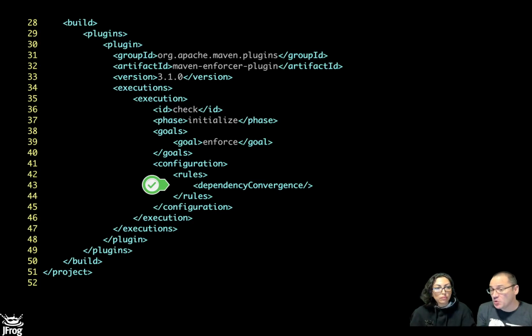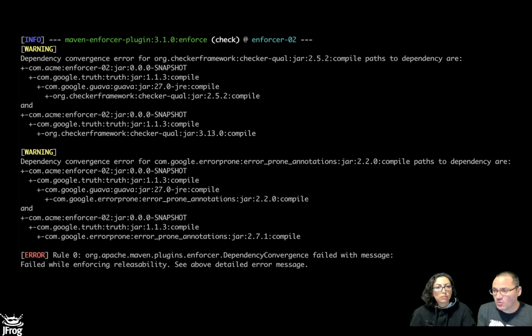If we use Enforcer again, and configure a specific rule, like dependency convergence, then we get the following. Now when we run the build, we get these warnings that also get turned into errors, saying hold on a second. So there you have different versions of Guava, but also notice that there are other transitive dependencies that we were not aware of. That's why the Enforcer is pretty good.